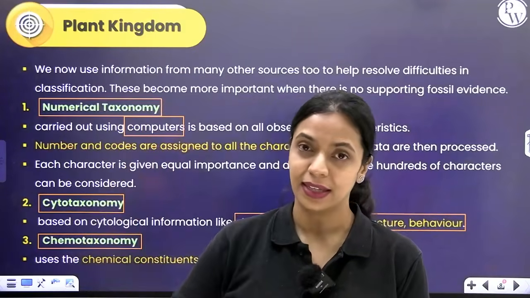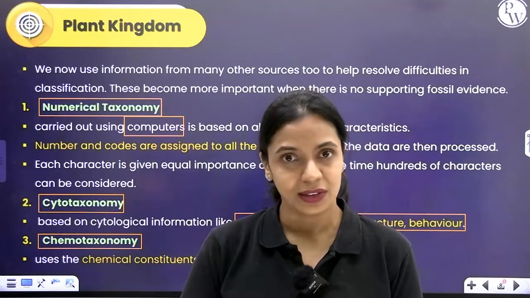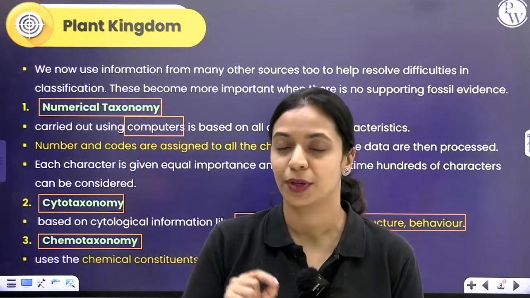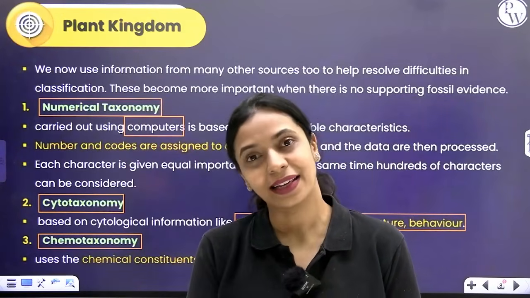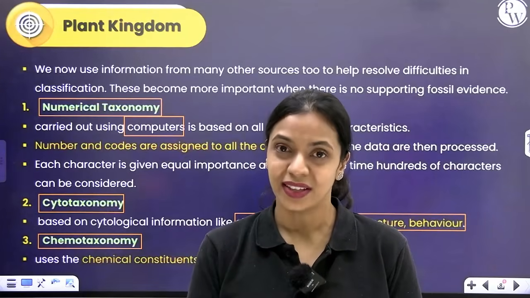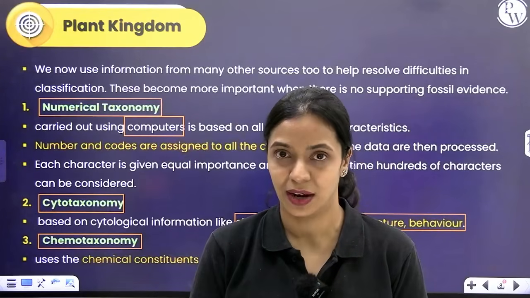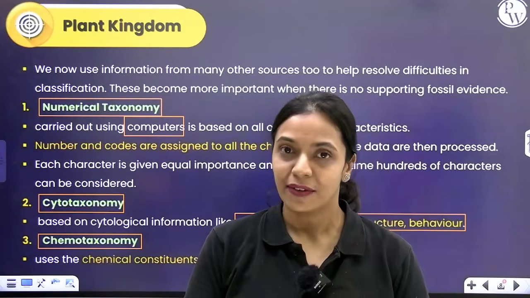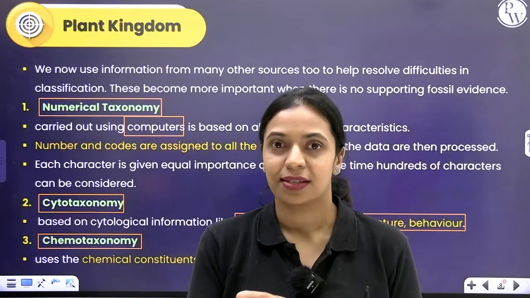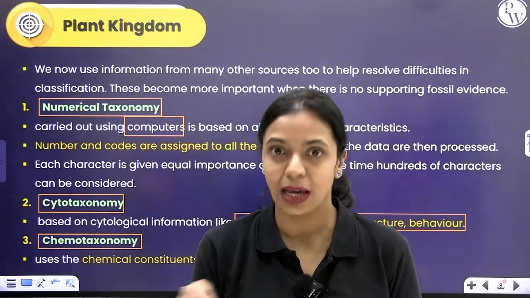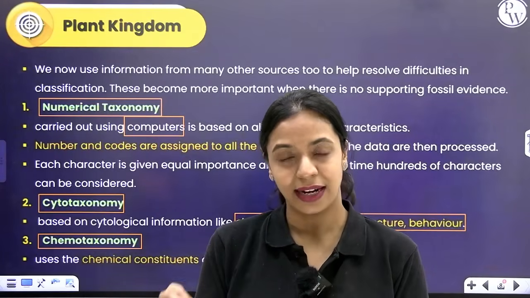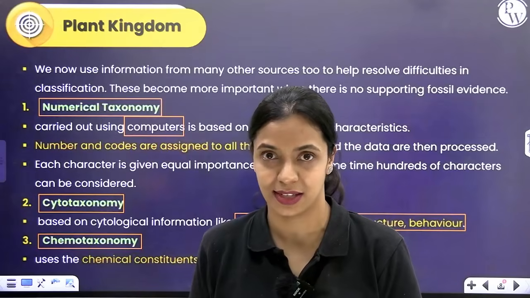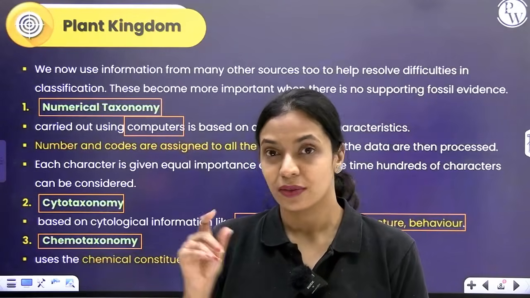Very similarly, whenever there is a chemical that a plant produces, the gene responsible for the production of that particular chemical is more likely to be present within the close relatives of that plant compared to some other distantly related plant. Whenever you come across plants producing similar type of chemicals, you can say that they have probably evolved from a common ancestor.